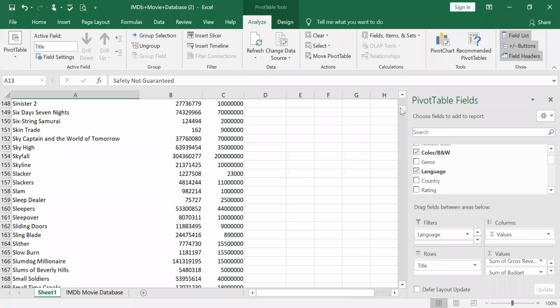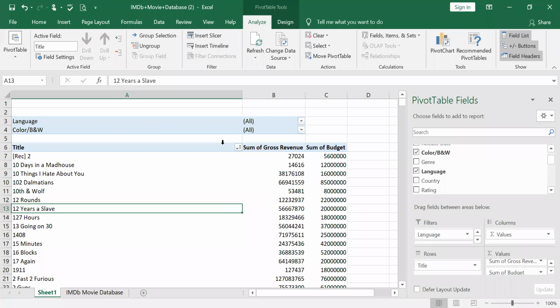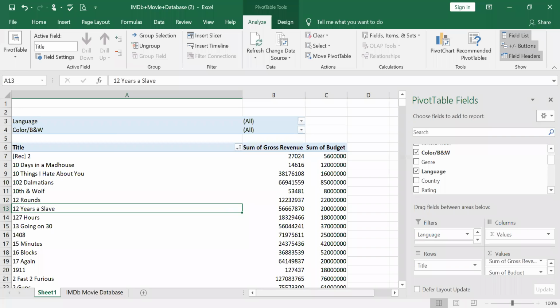Next one, there is something called insert slicer and insert timeline. What I do is, I just want the title one back. So I clear the title, all titles, all labels, and it is back. Right now, there's something called a slicer. You must understand what a slicer is: filtering data with a slicer and timeline.